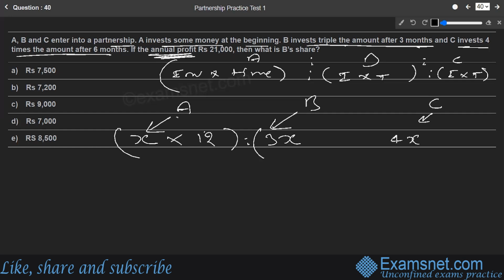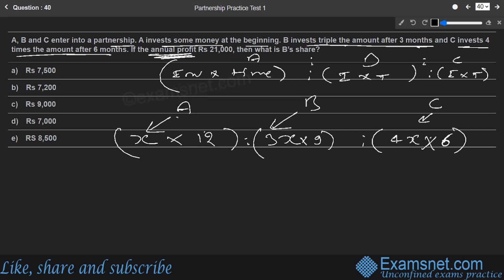So after 3 months had passed, B had come into the business. So after 3 months, the months left to complete a year are only 9. So into 9 will be the second part. The third partner is C. He invested 4 times the amount, but after 6 months. So the months left now to complete the year are just 6. So his money will be in the business for 6 months only.